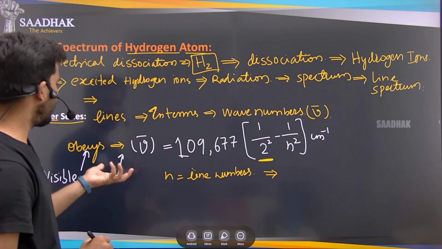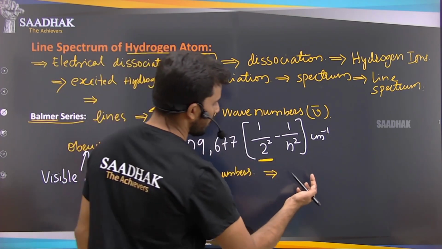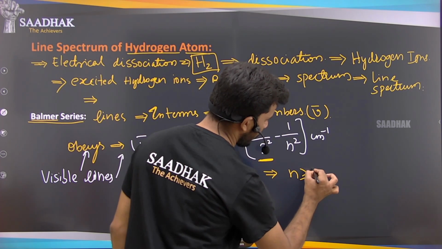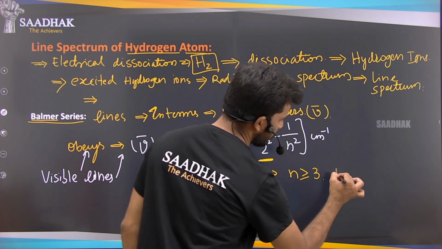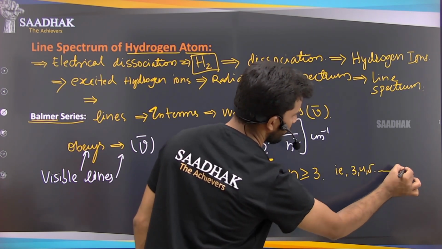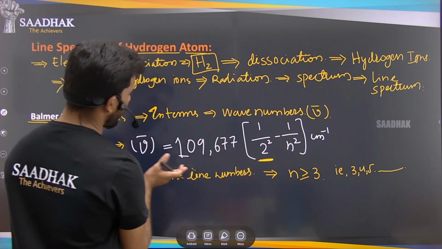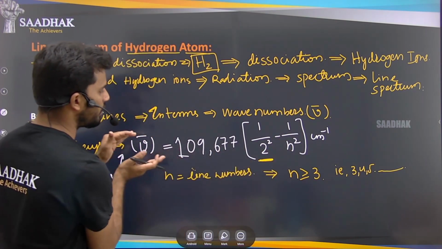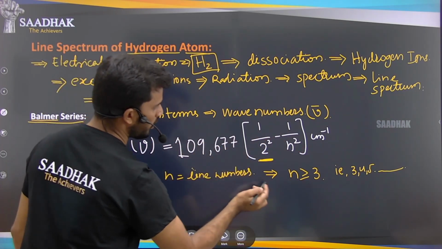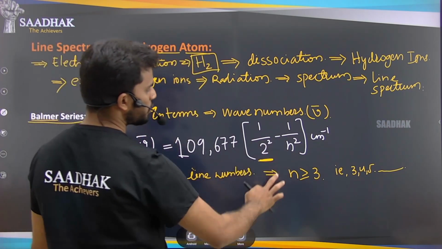So whatever spectral lines you see in the hydrogen atom start after 3, meaning the n number should be greater than or equal to 3, such as 3, 4, 5 and so on. The lines obey this formula or condition only when the n value is greater than or equal to 3.